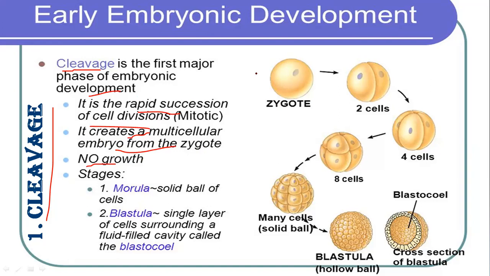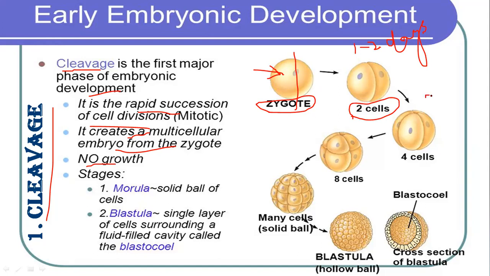So if we see here, the sperm enters the egg and it becomes fertilized and forms a zygote. Then the zygote is divided into two cells vertically. It takes 1 to 2 days for the first cleavage process, which is vertical, and it happens when one cell is divided into two cells.